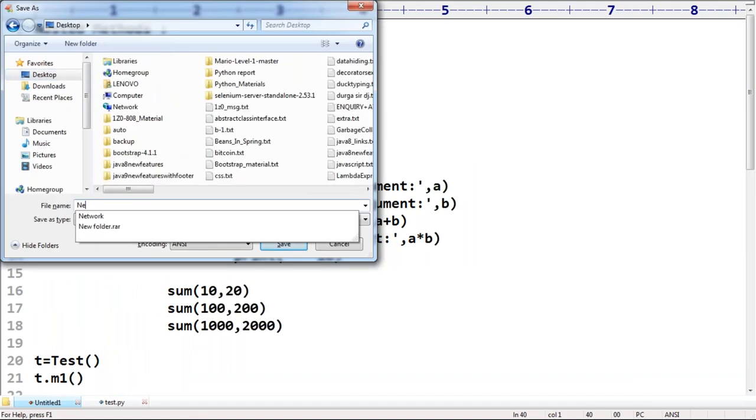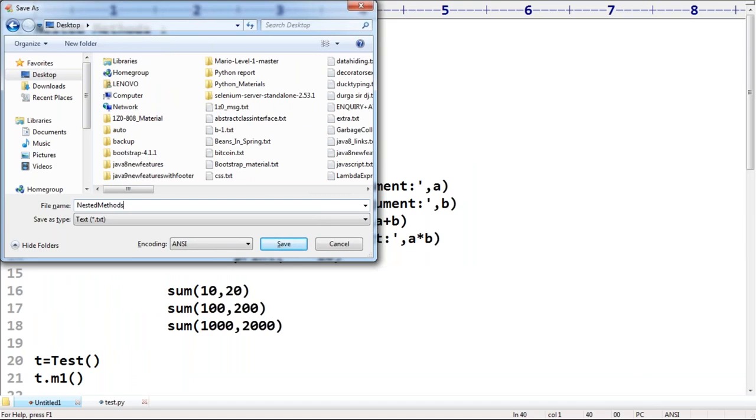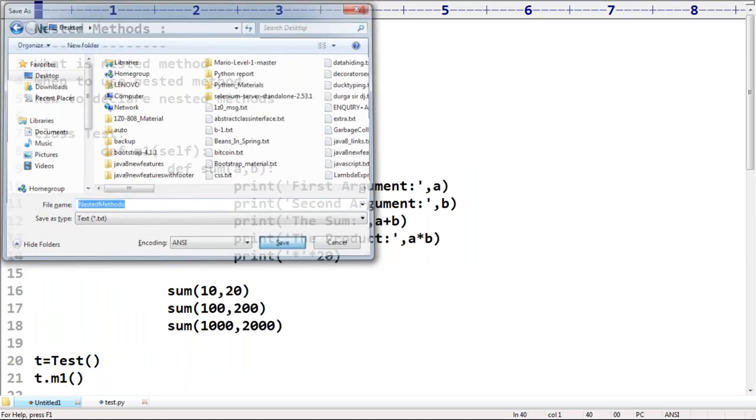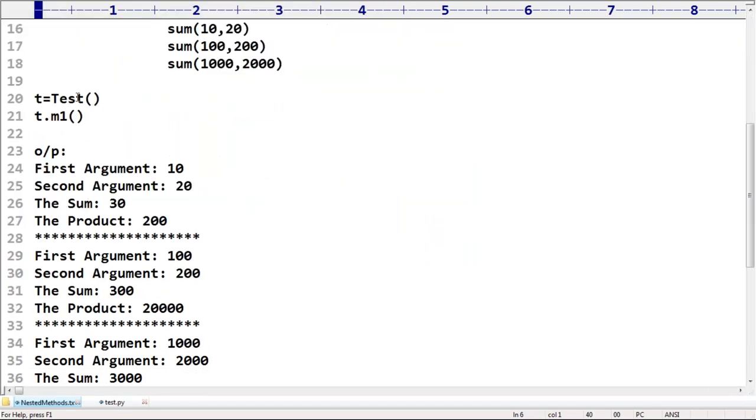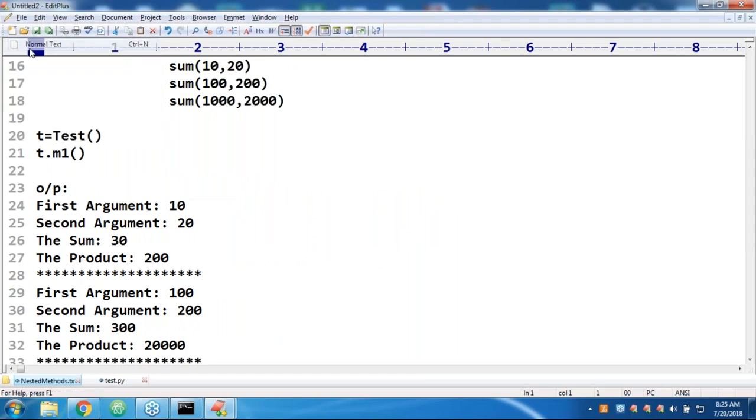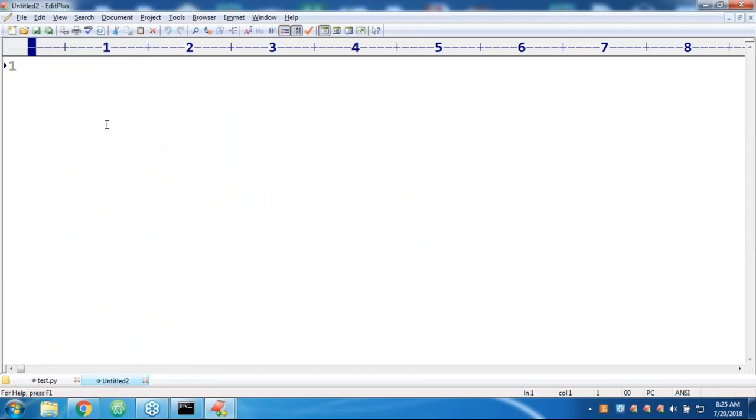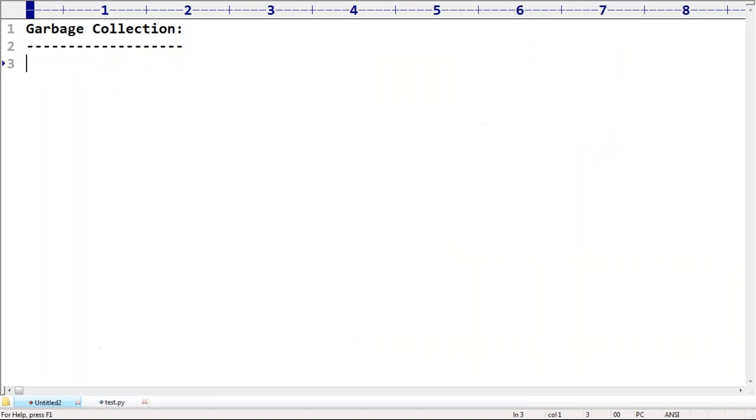Next, let me go for the next concept. What is garbage collection? This is our next remaining small concept. What is garbage collection? How many people referred already the video? Can you please confirm? I referred, like Nikhil confirming already. Praveen, I hope. Praveen confirming. Yes. How many people referred that video? Yes, Rashekar.